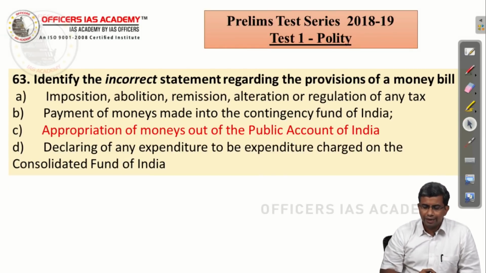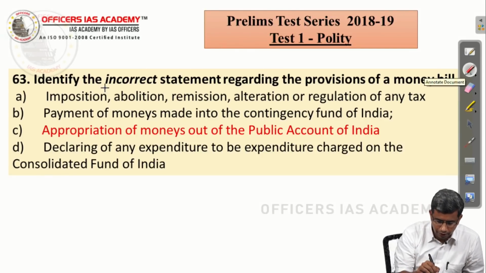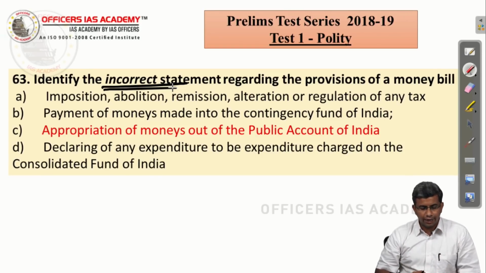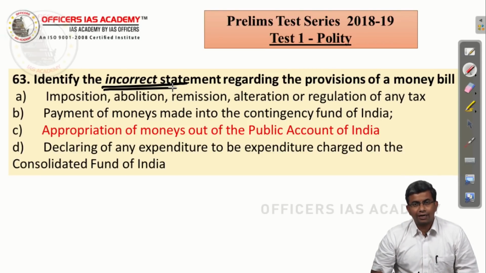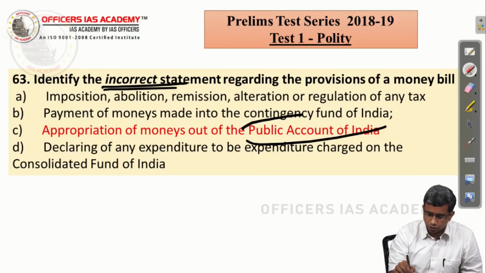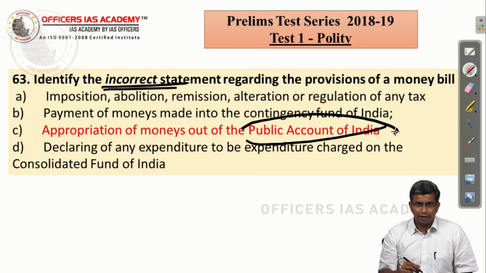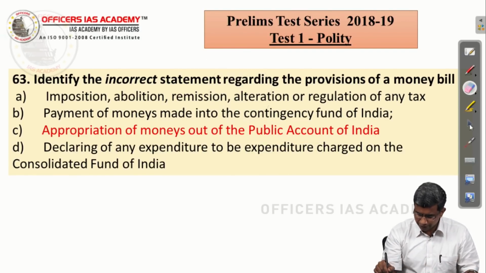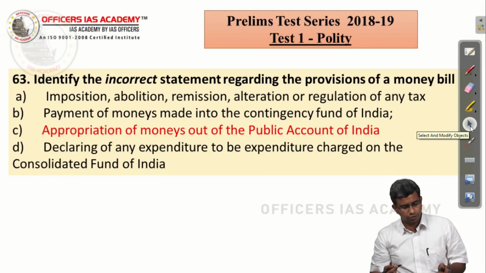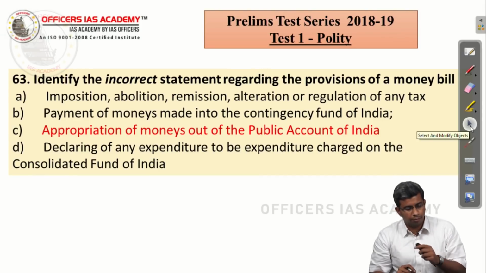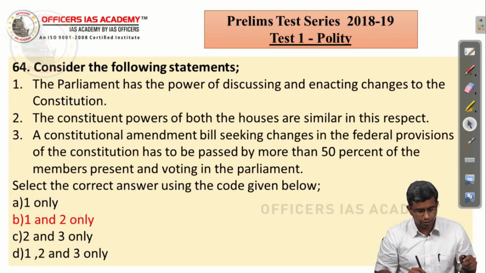Identify the incorrect statement. Again, incorrect. Be careful about this. All the other statements are correct. Appropriation of monies out of the Consolidated Fund of India is Article 110(1)(d), that has been changed to Public Account of India here. So, this is the incorrect statement. It is the correct answer because it is the incorrect statement. This is just a slight modification of the 2018 prelims question. Appropriation of monies out of the Consolidated Fund of India, whereas here it is given as Public Account of India. So, that is a wrong statement.